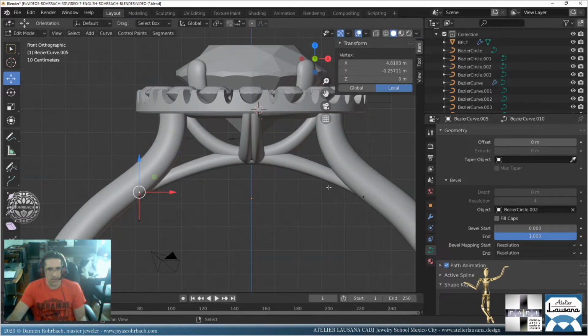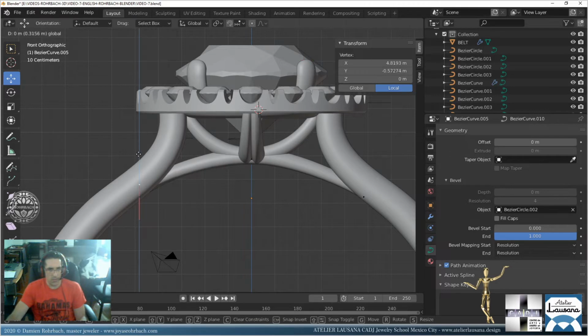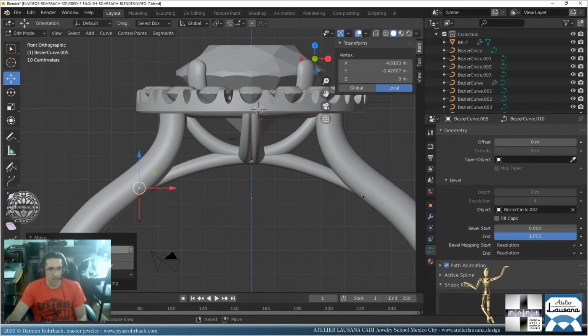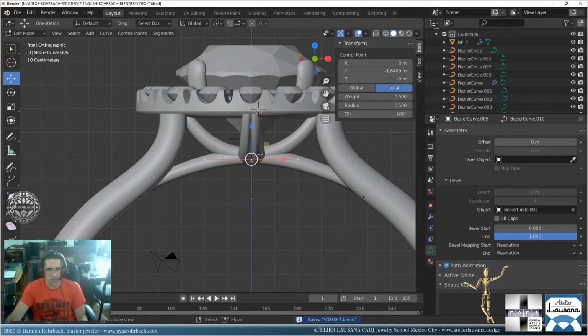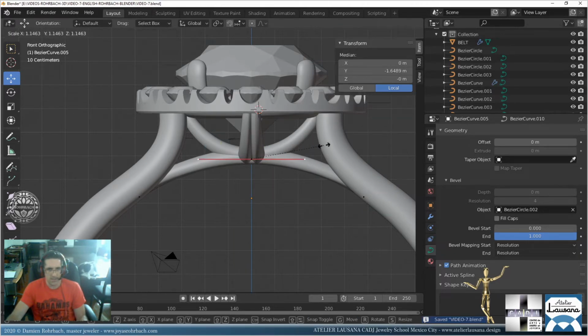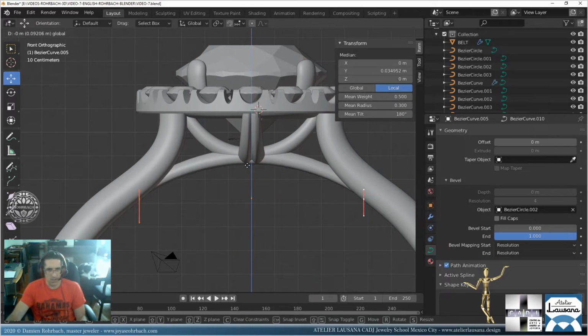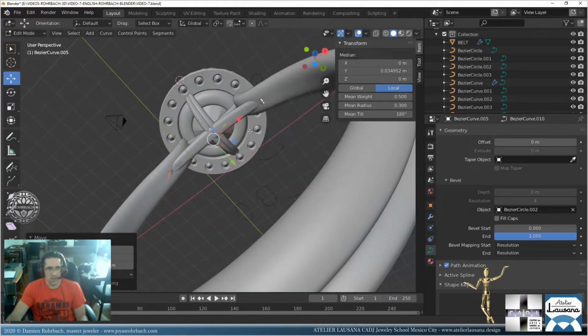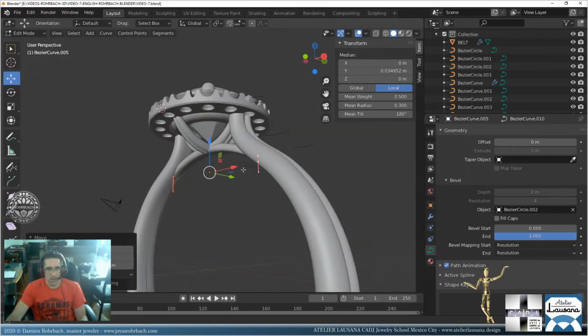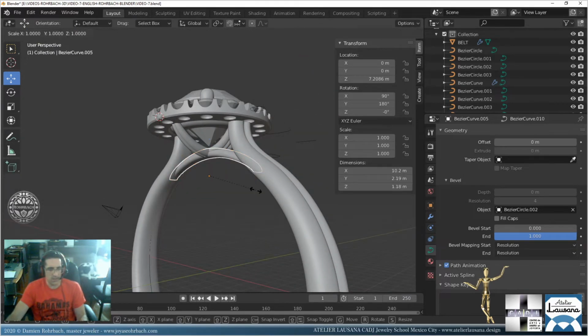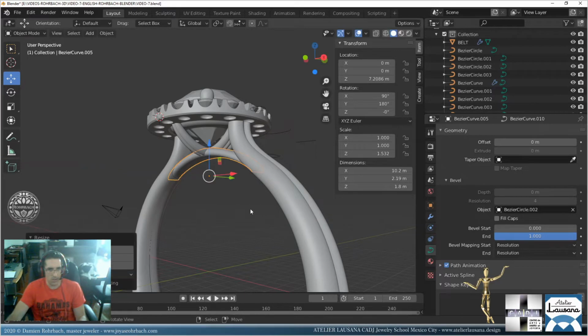There. Now we're going to take this guy. Now, if I move this here, I'm going to do it numerically. Let's do 0.2 and move here 0.2. That's how you keep the symmetry running and perfect. Now this guy here and there, S. Okay, that's nice. Here, a bit lower. Okay, that's very nice. Let's make it wider, S, Y, but in object mode.